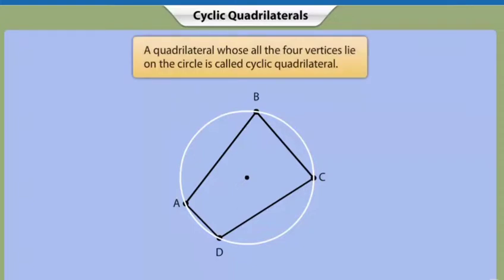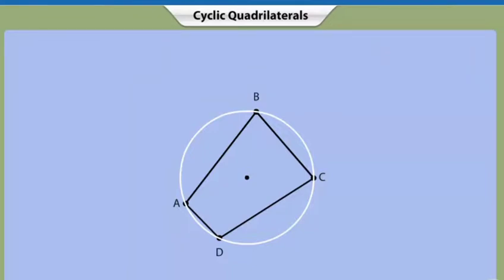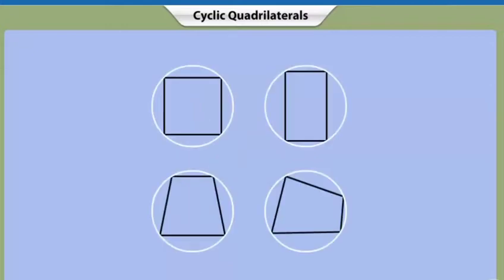Such a quadrilateral whose all the four vertices lie on the circle is called cyclic quadrilateral. Here, the quadrilateral ABCD is a cyclic quadrilateral as its all the four vertices A, B, C and D lie on a circle. Similarly, all these quadrilaterals are different cyclic quadrilaterals.